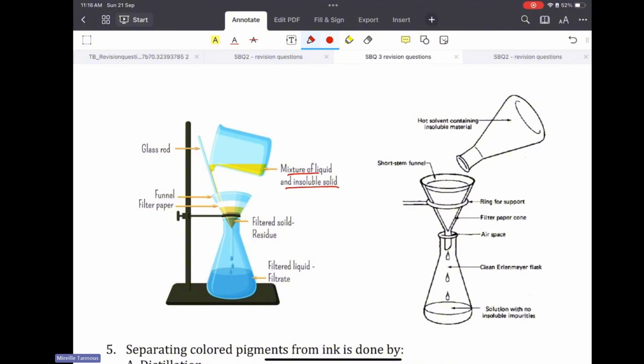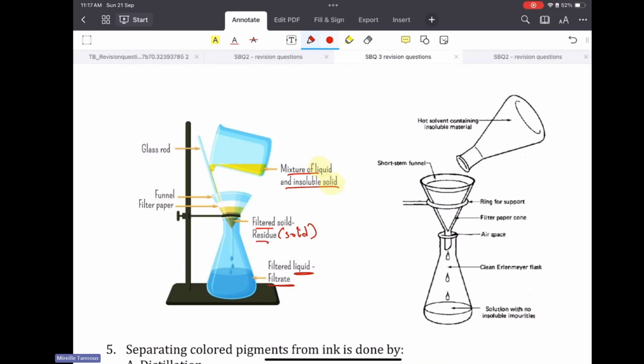And the heterogeneous mixture that you want to separate must be made up of a solid and a liquid part, so that the solid is trapped at the bottom of the filter paper and it is called residue. So that's the solid part. And what passes through the filter paper is the liquid part, which is called the filtrate.